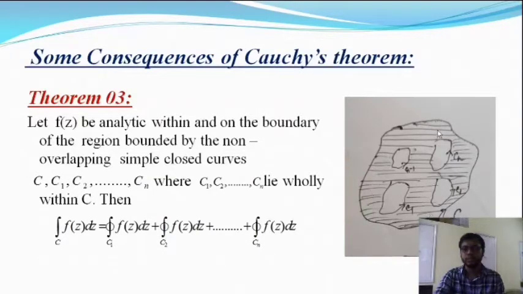So C is the curve, and C1, C2, C3 are different curves, all lying within C, and all are simple non-overlapping curves. C1, C2 up to Cn all lie in the curve C. Then the closed integration over C of f(z) dz is equal to the closed integration over C1 of f(z) dz plus the closed integration over C2 of f(z) dz, and so on up to the closed integration over Cn of f(z) dz. This is the third theorem.